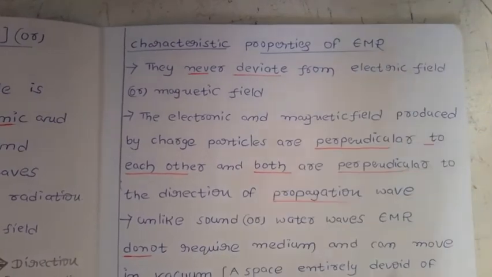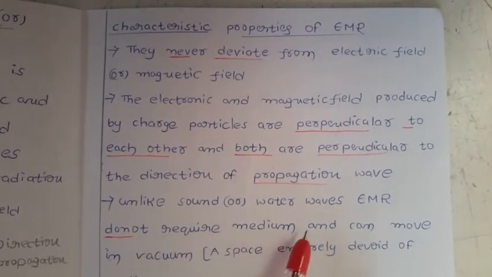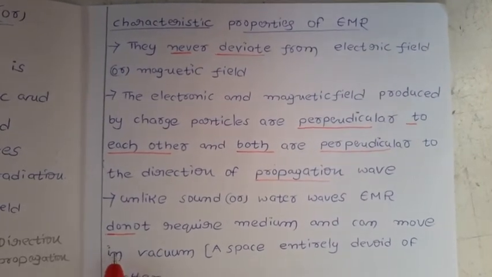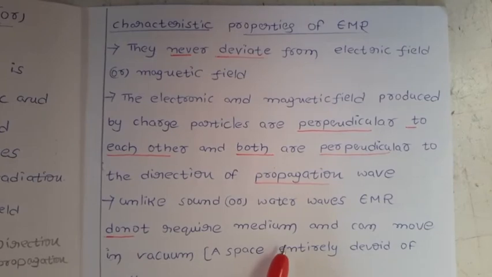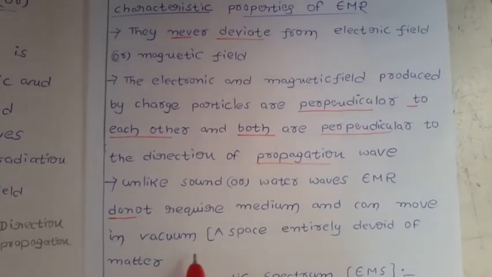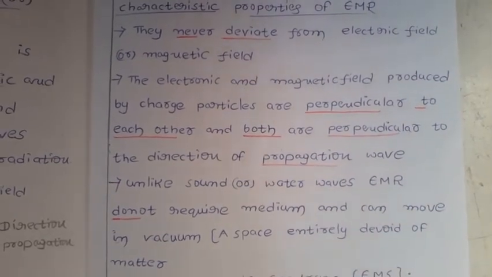direction of propagation of the wave. Next, unlike sound or water waves, electromagnetic radiations do not require a medium and can move in vacuum. Vacuum means what? A space entirely devoid of matter.